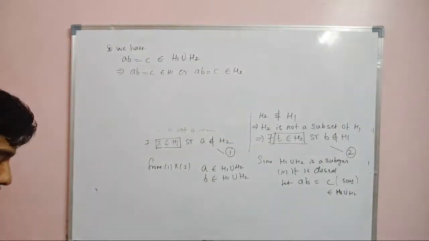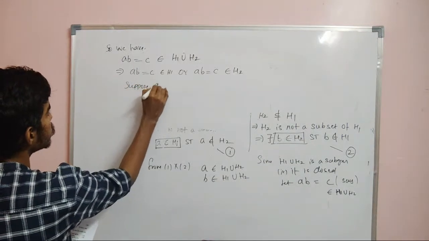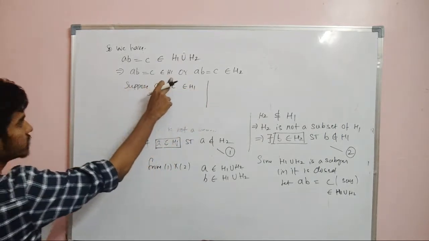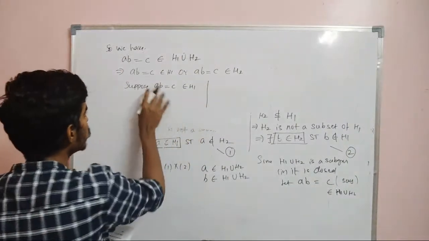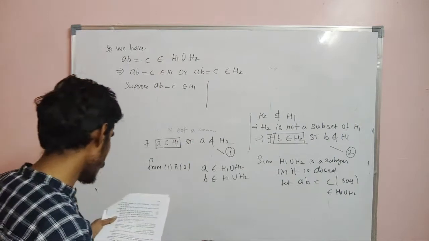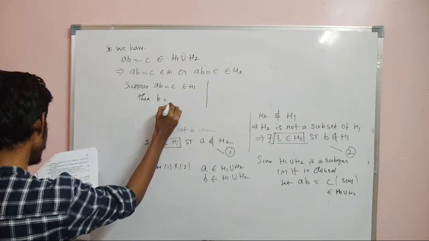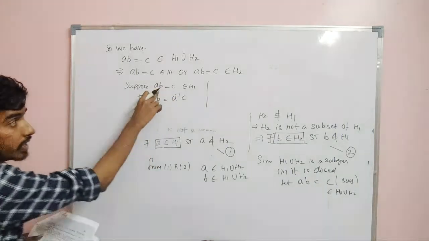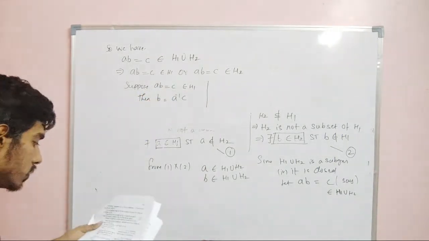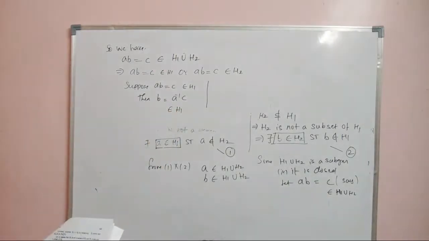Right? Now suppose AB is equal to C belongs to H1. If this happens, then what about B? B is A inverse C. So pre-multiply by A inverse. A inverse into A is I, so we have B only here. So we have B is equal to A inverse C. So this belongs to H1, right?